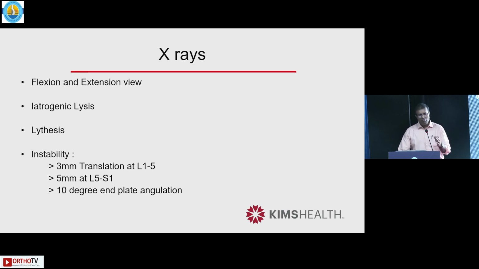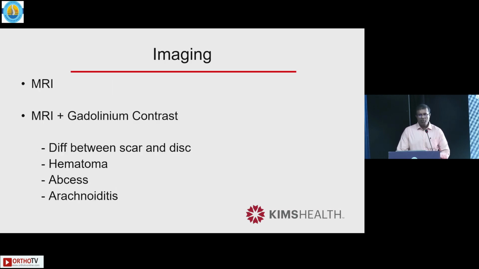Now, we all know, or we do all these things when you do the workup: dynamic x-rays. Did the initial surgeon do arthrogenic lysis? Is there any listhesis present? And is there any so-called instability, which is defined as more than 3 mm translation in the lumbar spine, more than 5 at L5-S1, and more than 10 degrees of end plate angulation? We will not go anything more into it.